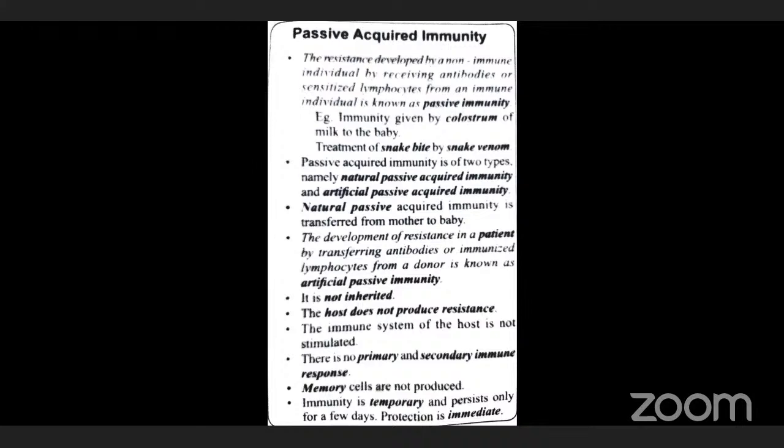Artificial passive immunity is therapeutically used in the treatment of various diseases like tetanus, diphtheria, snake bite, and other things. Clear? Immunodeficiency diseases also. The artificial passive immunity is brought about by using various ways. For example, convalescent serum, combined immunization, adaptive immune system.